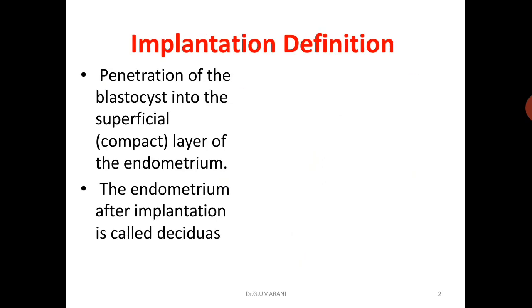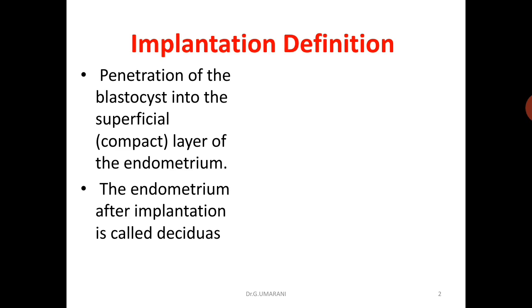So what is implantation? It is the penetration of the blastocyst into the superficial layer of the endometrium. The wall of the uterus consists of three layers: endometrium, myometrium and perimetrium, from inner to outer. At the time of implantation, the mucosa of the uterus is in the secretory phase, during which uterine glands and arteries become coiled and the tissue becomes succulent.